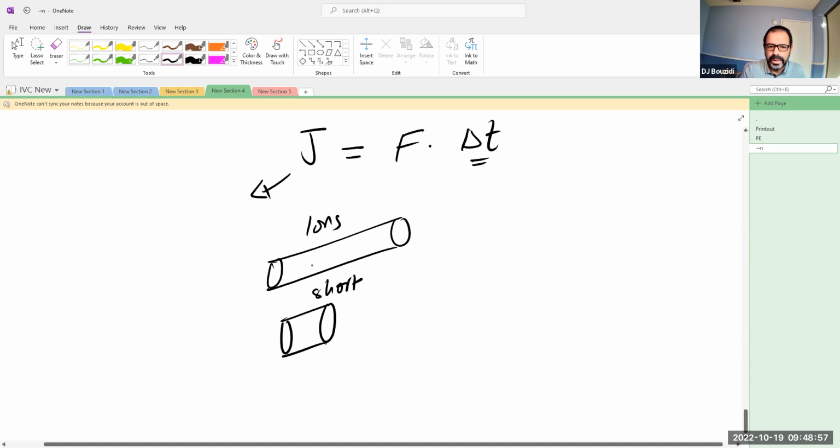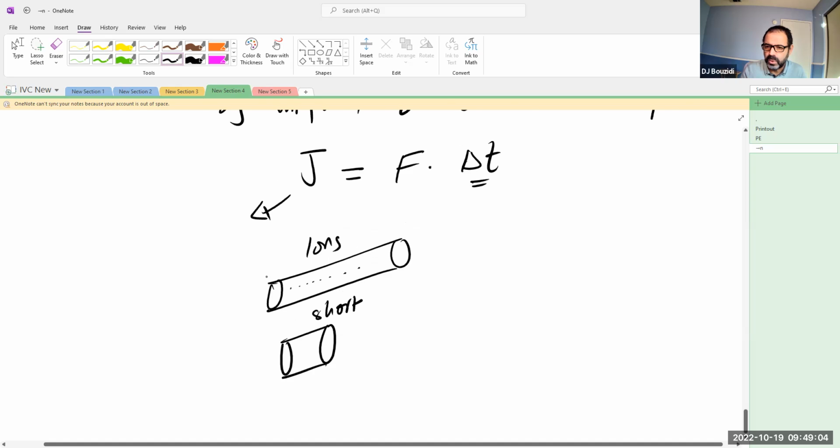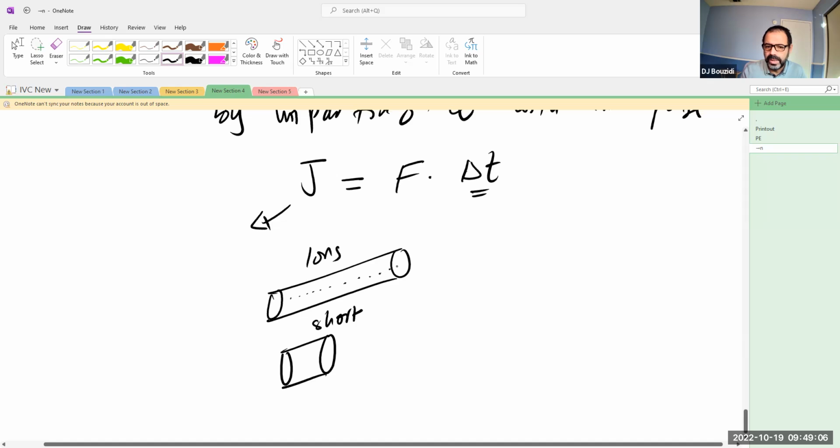Well, the cannonball in the long barrel is going to take more time, under the effects of the force that results from the explosion of that powder, to exit the cannon. And the cannonball in the second case will take less time under the same conditions, namely the same amount of powder, to exit the barrel. So in the long barrel, the force is allowed more time to change the momentum.